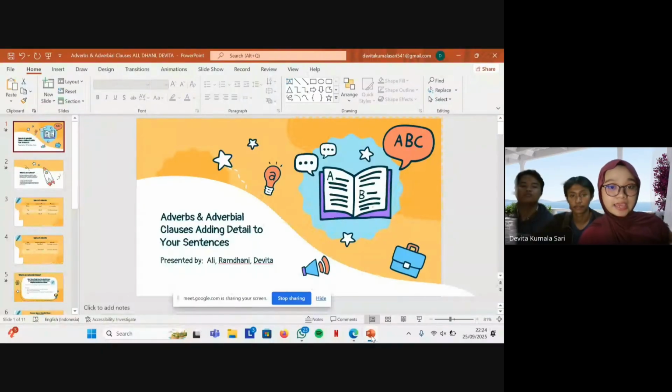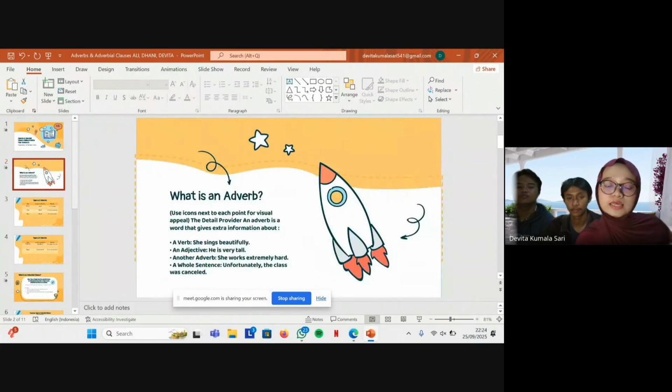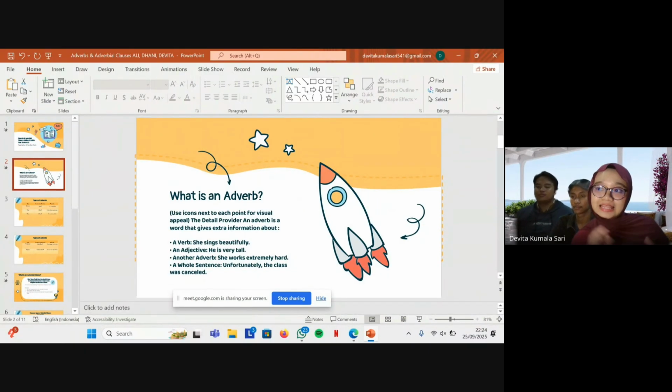Okay, adverbs and adverbial clauses: adding detail to your sentence. Slide 2. What is an adverb? Let's begin with the basics. Simply put, an adverb is a word that gives extra information. It can describe, example number 1, how an action is done.